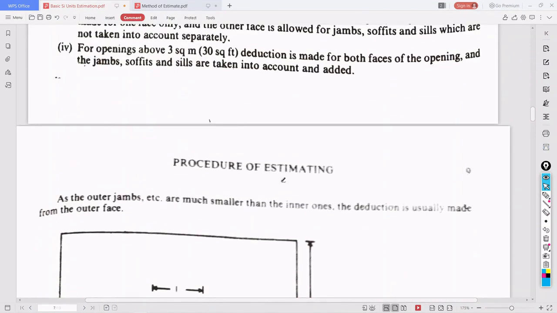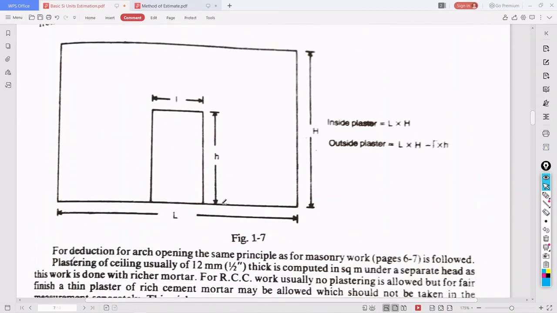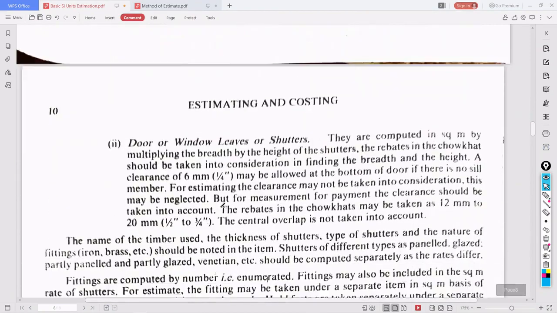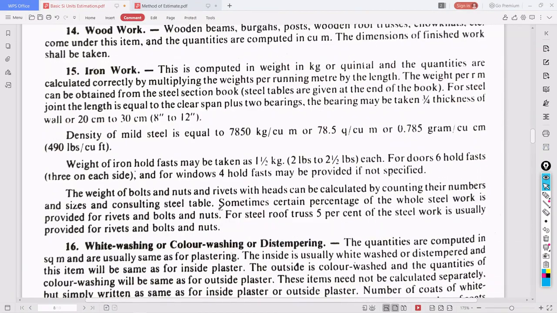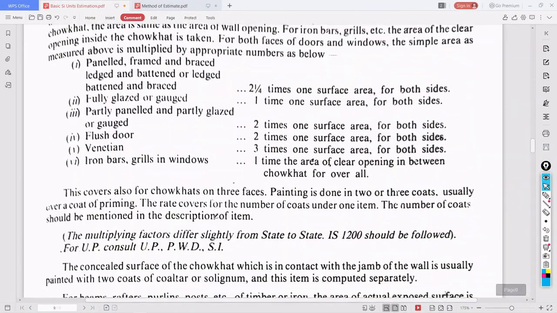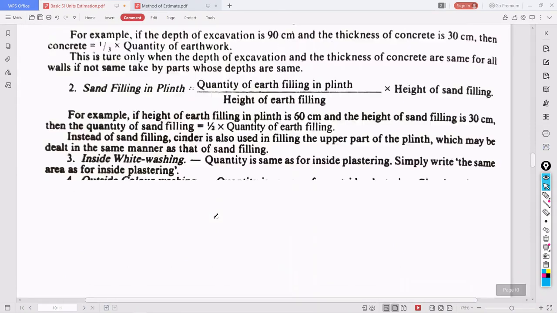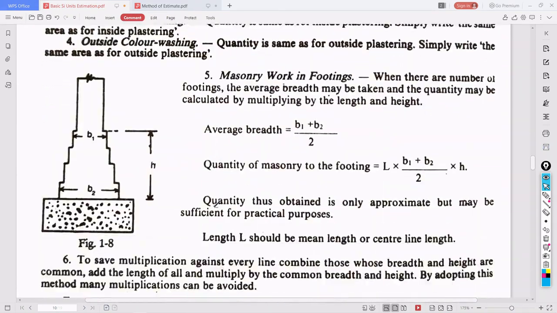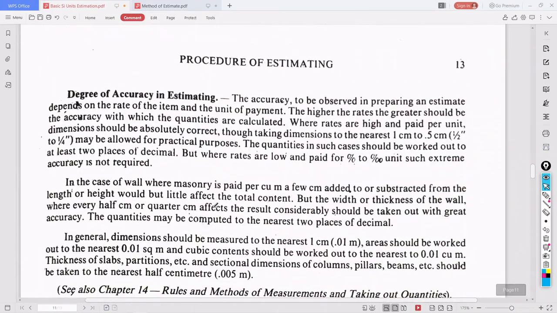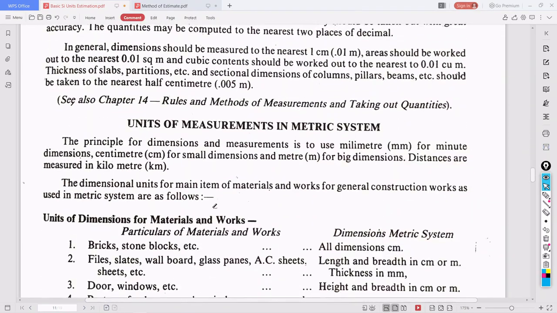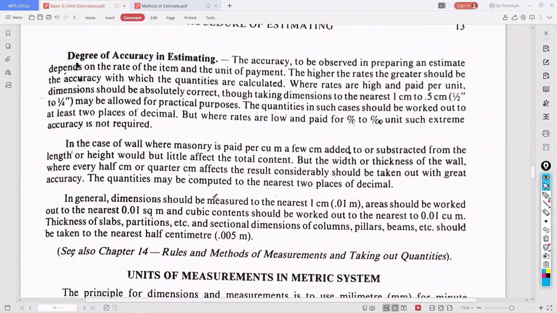So what's the procedure? Just read it once. I'll provide you the material, you just read it. This is all general. Where I need to give you stress, there I'll read it out and mark it, so that you should not be bored, because it is completely theory. But once you calculate with an example, you will not get bored.